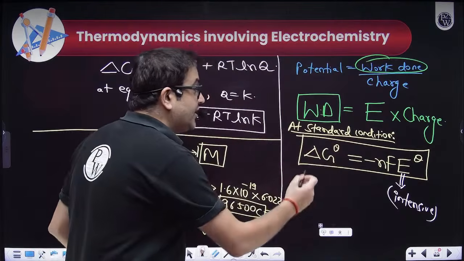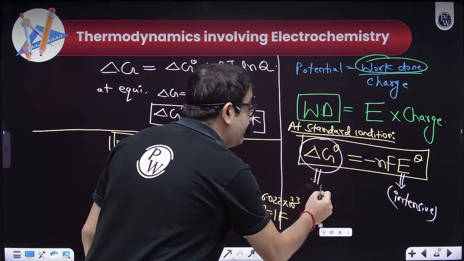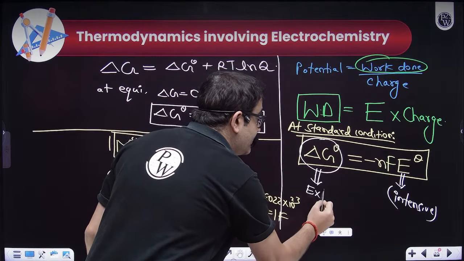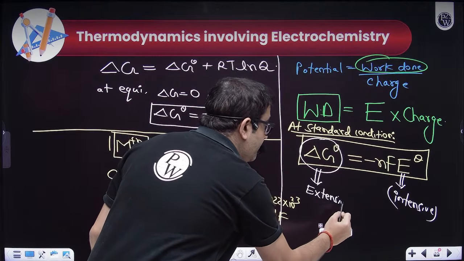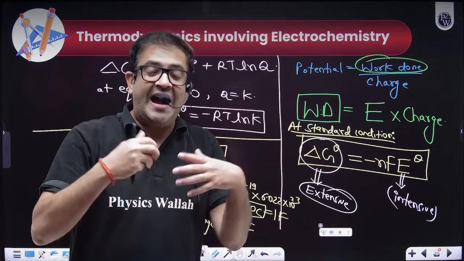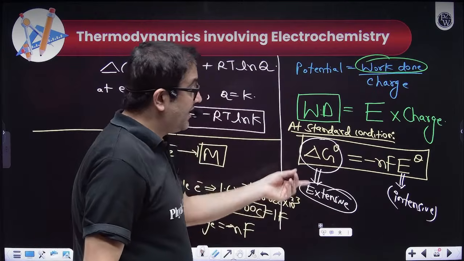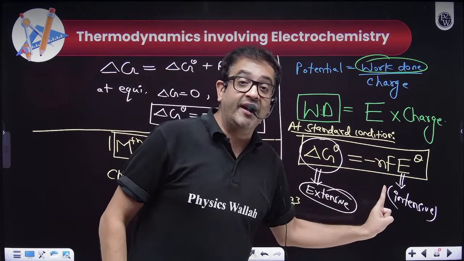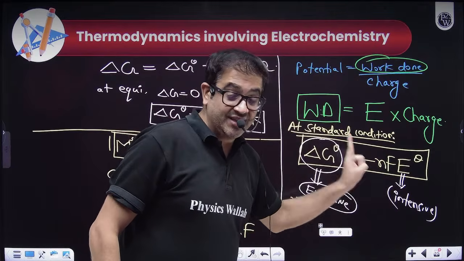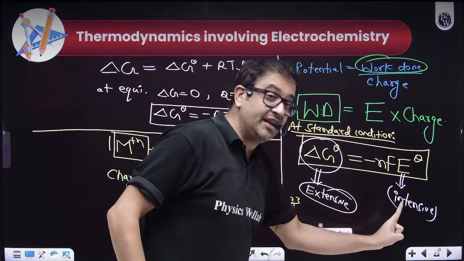Now what is this delta G naught? This is work, and work obviously depends upon the amount, so it is an extensive property. So if you add some reactions, this will get added, this will get subtracted, but the potential will have no effect, it will be unchanged, because an intensive property does not depend upon amount, a very crucial thing.